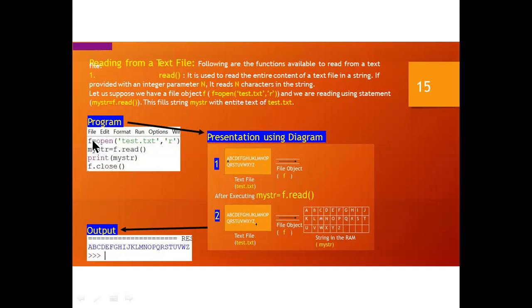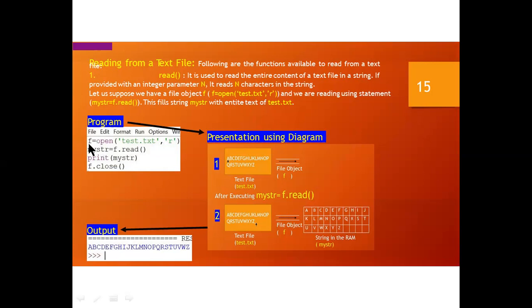So here f equal open. What are you opening? test.txt, this is a file. Simply you can write a few lines of code here. Comma r. What is r? This is the read mode of a text file. Now my_str equal f dot read. my_str is a variable, equal is an assignment operator, f is an object, dot read. I am making it readable. Now print my_str. Whatever it reads, it will store in my_str. Then it will print it with print my_str.